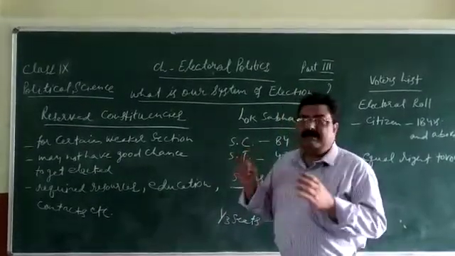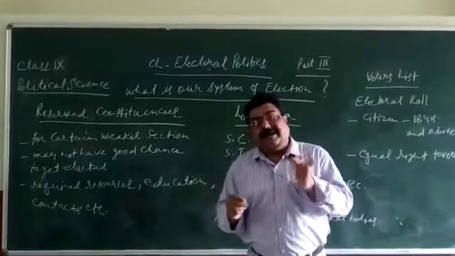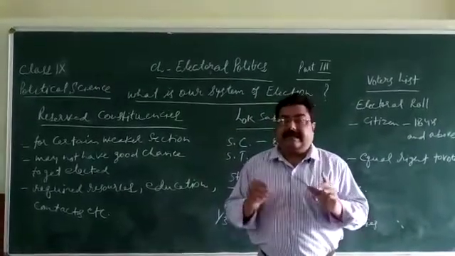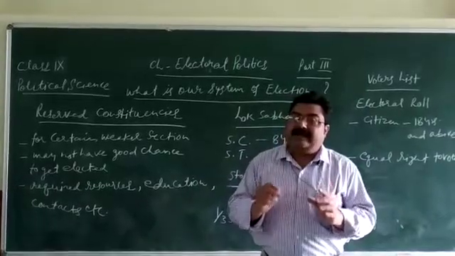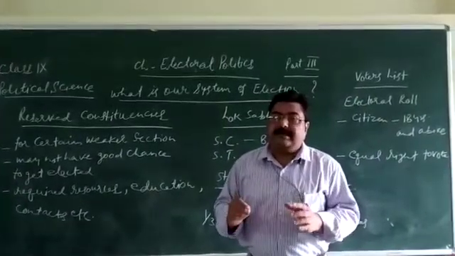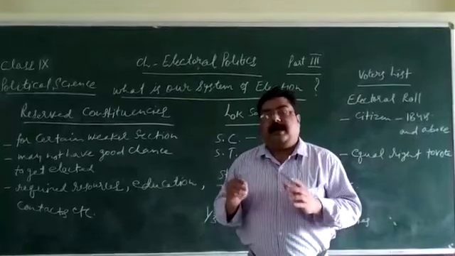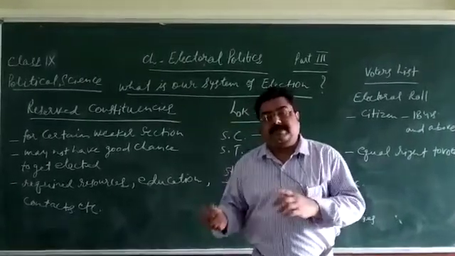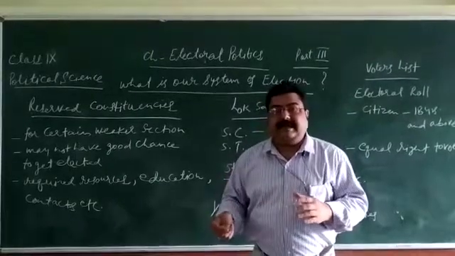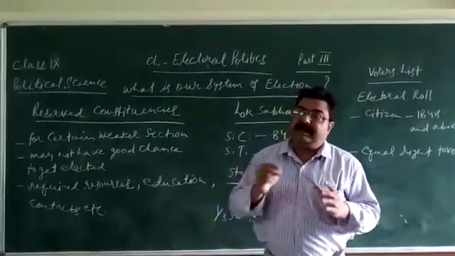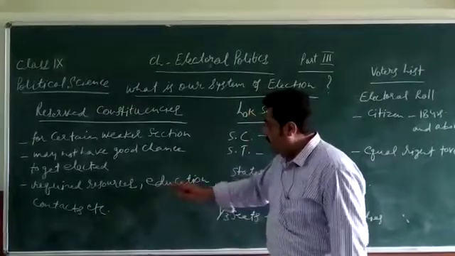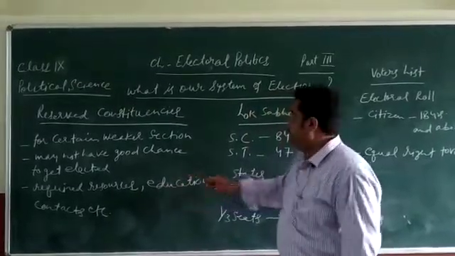So some seats have been reserved, and it means that for those seats only people from that weaker section can contest the election. Suppose a seat is reserved for a backward caste person, so any backward caste or scheduled caste person can contest. Others cannot contest because that seat has been reserved, and they will not have the required resources, education, context as I have told you.